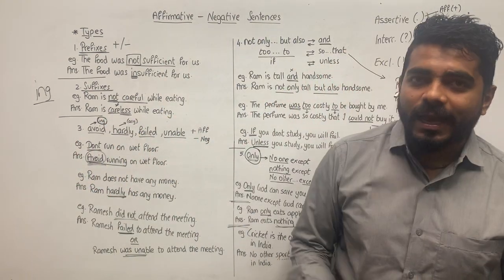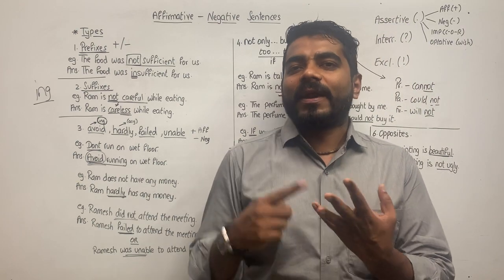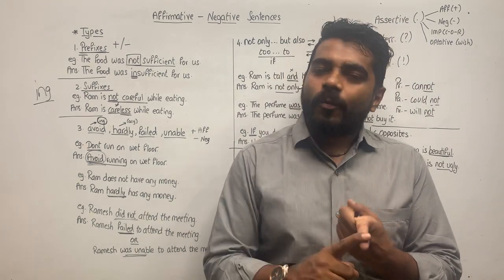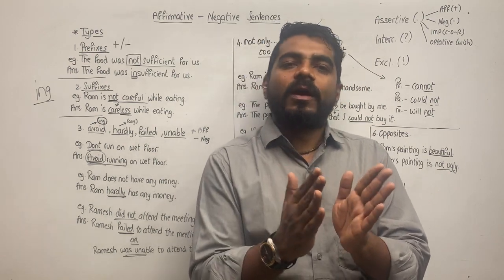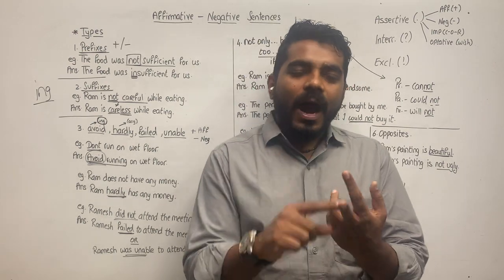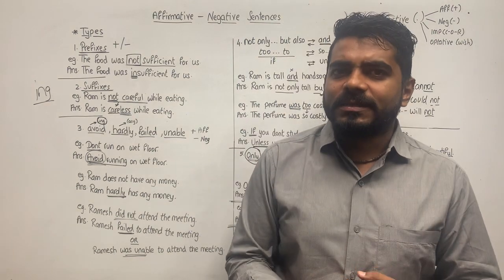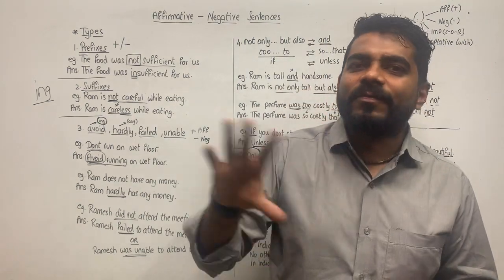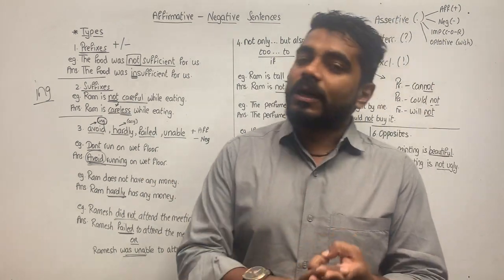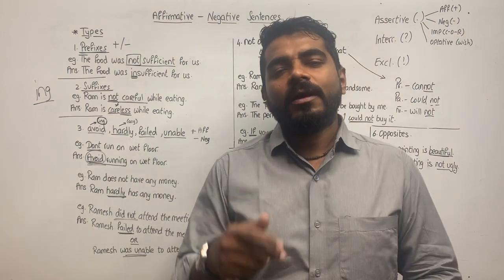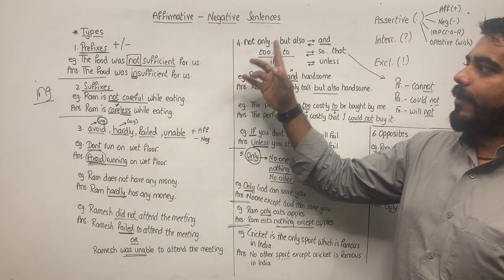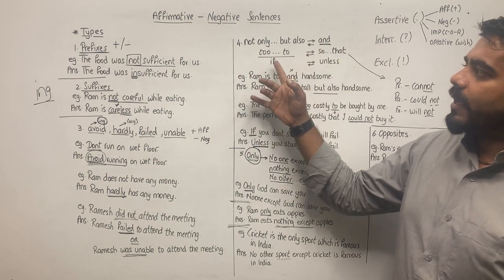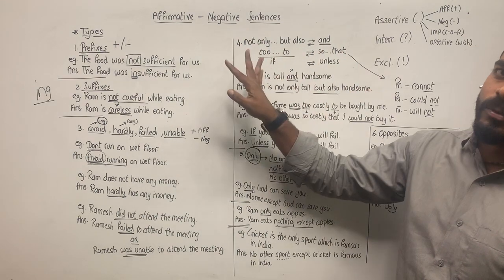Third and the most important type, by using avoid, hardly, failed, unable. If you're using avoid, almost all sentences have ing as the word after avoid. Hardly, in most of the hardly sentences, you have the word any somewhere in the sentence. Okay, so the third type is avoid, hardly, failed, unable. The fourth type is by using not only but also when and is given. Too plus to, when so that is given, if when unless is given, and vice versa.